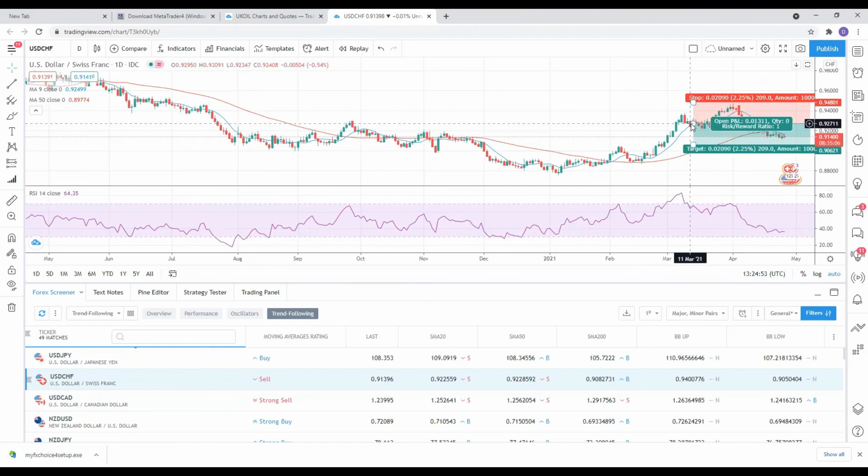We see the price of the asset went up. It went closer to the stop loss, but didn't touch the stop loss. And then the price of the asset went down. This trade looks like it will be a winning trade.